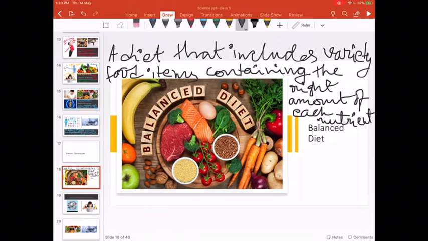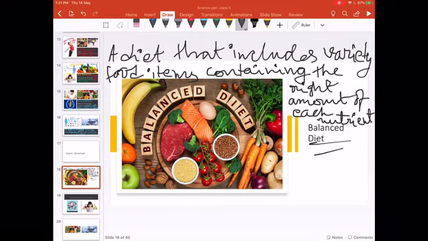So this is what is balanced diet. So the food we are eating, that should not be focused on one item only. Like I love to eat eggs, I will eat only eggs. Breakfast egg, dinner egg, lunch egg, brunch egg, evening snacks egg, eggs at school.